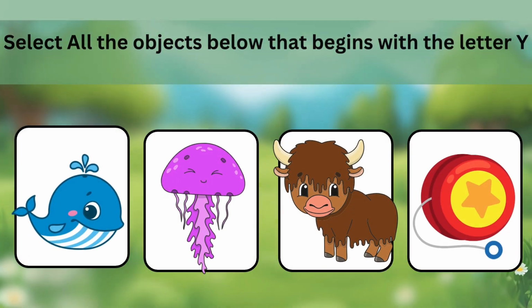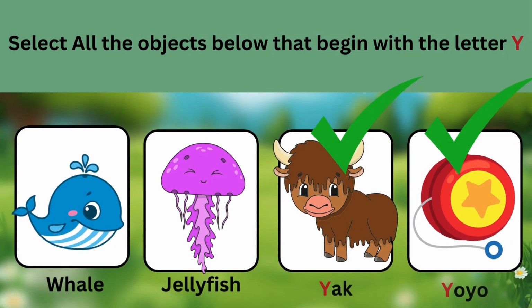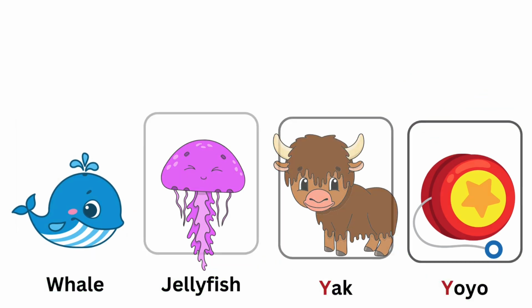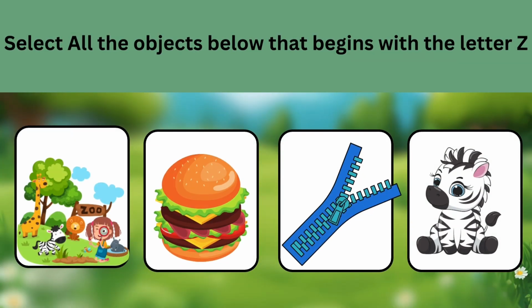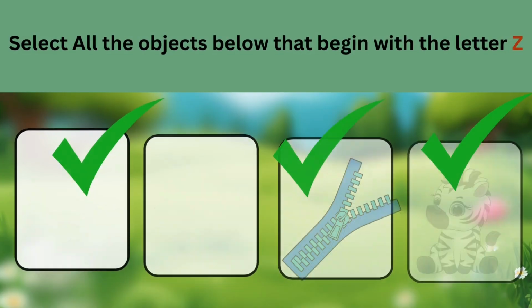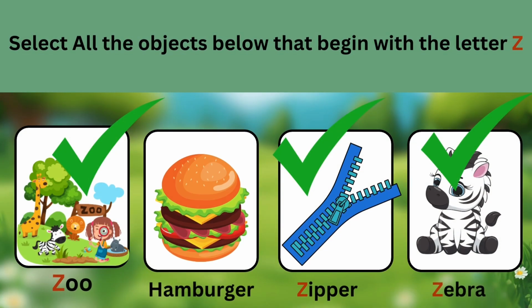Let's check the items below that begin with the letter Y. If you chose the answers yak and yo-yo, then you are correct. They all begin with the letter Y. Let's check the items below that begin with the letter Z. If you chose the answers zoo, zipper, and zebra, then you are correct. They all begin with the letter Z.